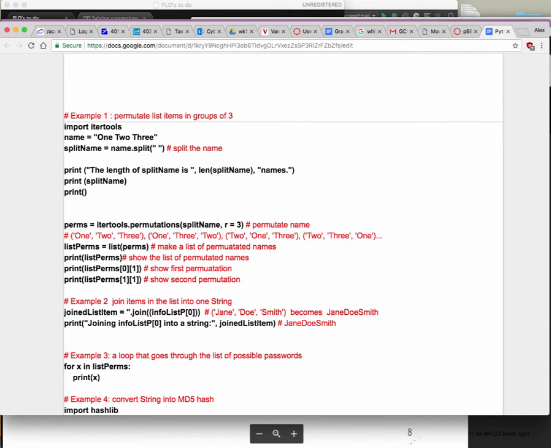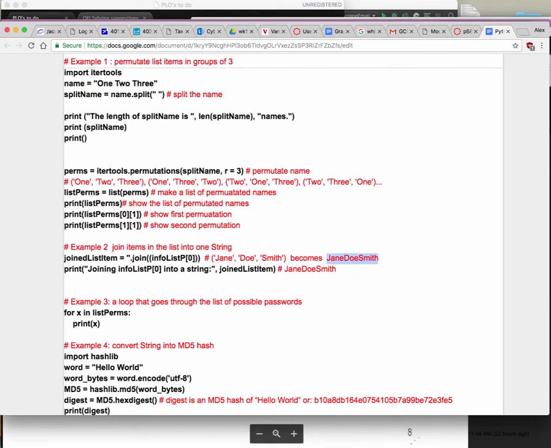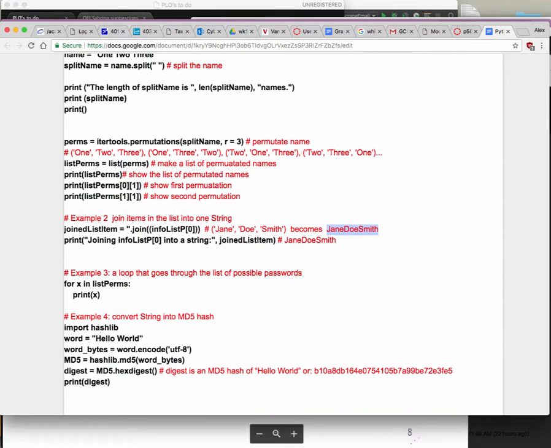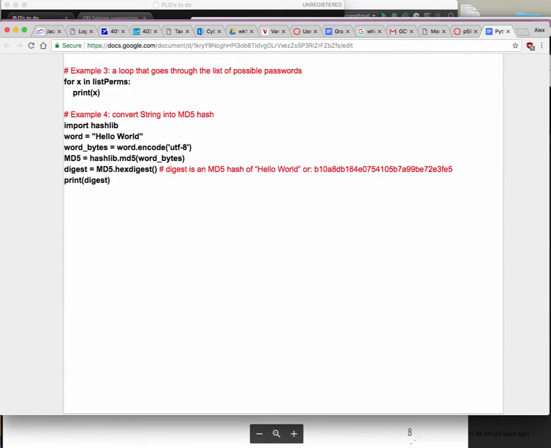If we're joining this thing, it's going to turn this piece here into this. And then we have to encrypt every one of these using this hashlib that I told you about. Once you join it and get this piece of information, you can just say word is equal to that thing, or whatever you joined up here, and then use everything underneath it, and your digest is going to be the actual hashed password. Too much? Don't worry about it.